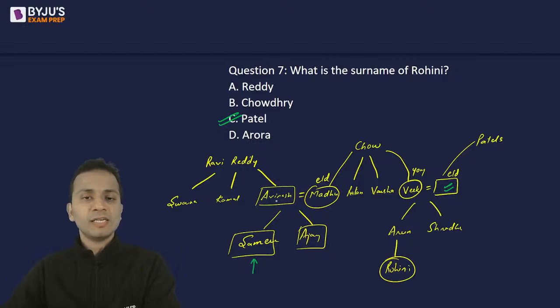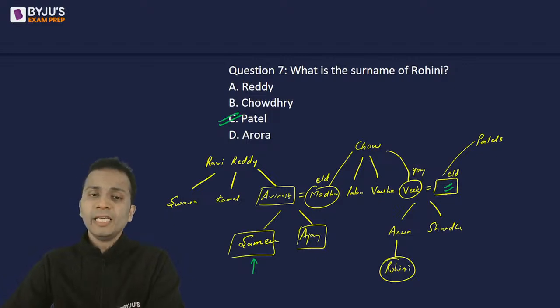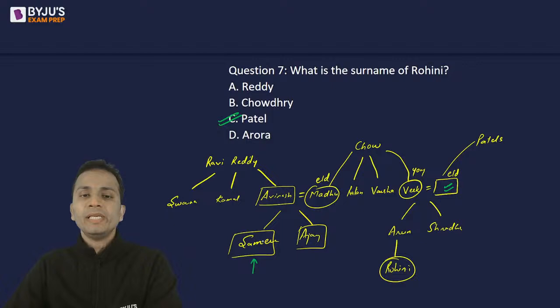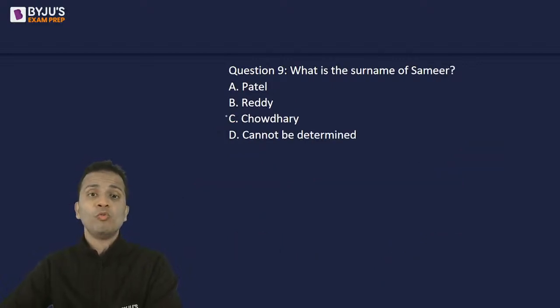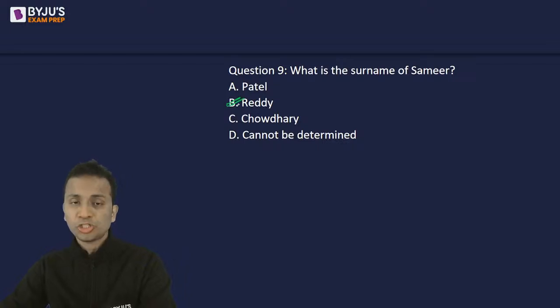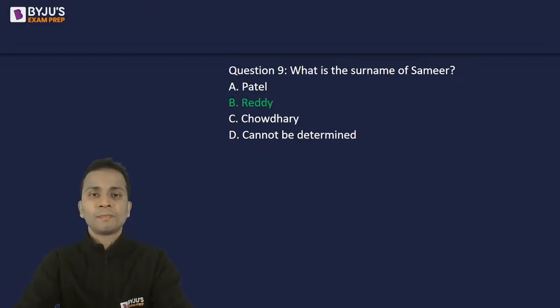Samir's father is Avinash, and Avinash is the son of Ravi Reddy. Okay, so Avinash will take his surname from his father. So Avinash will be Avinash Reddy. Avinash's surname will be Reddy, and his son's surname will also be Reddy. So Samir's surname will be Reddy. So the correct answer should be option B.